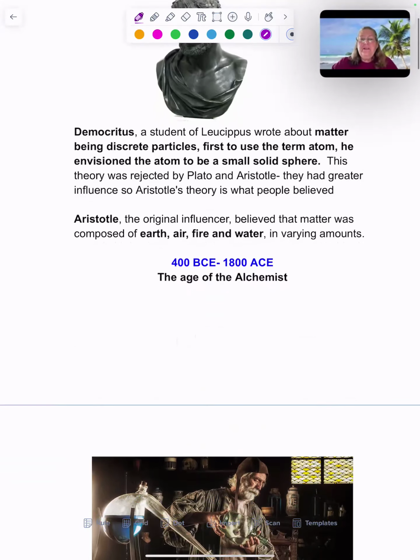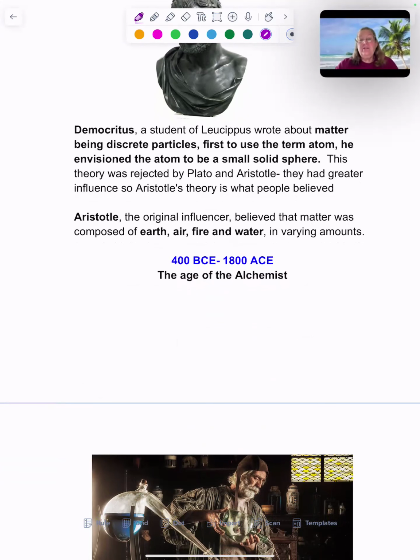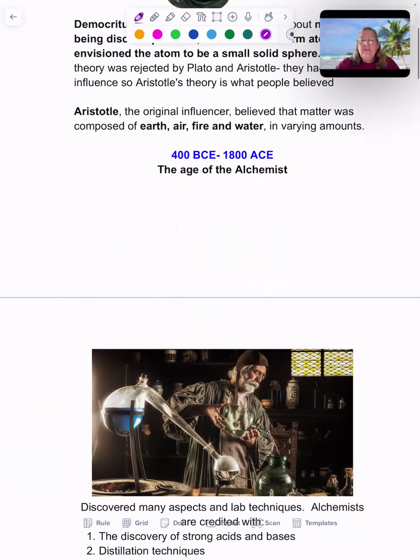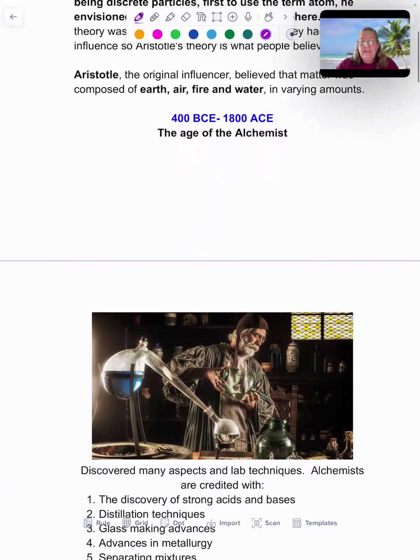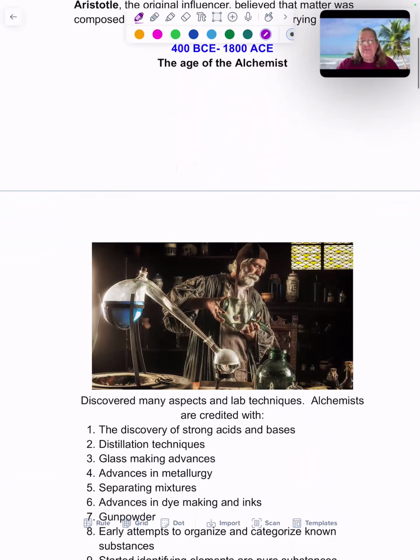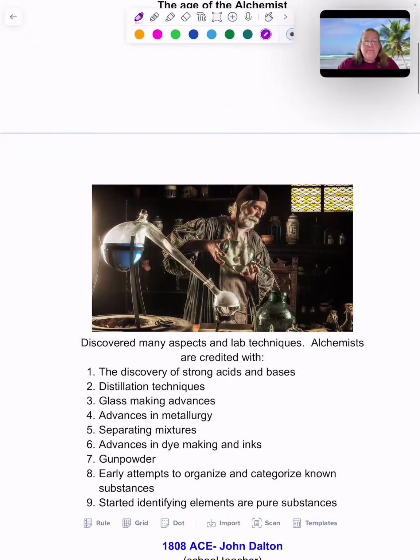Between 400 BCE and basically 1800 AD, we had the age of the alchemists. The alchemists discovered a lot of lab techniques. The alchemists are credited with the discovery of strong acids and bases, distillation techniques, advances in glass making, advances in metallurgy, being able to separate mixtures, figuring out what was pure and what was a mixture. They had advances in dye making, inks, and are credited for gunpowder. They had the early attempts to organize and categorize the known substances, which some were starting to use the term elements. They started identifying elements as being pure substances.